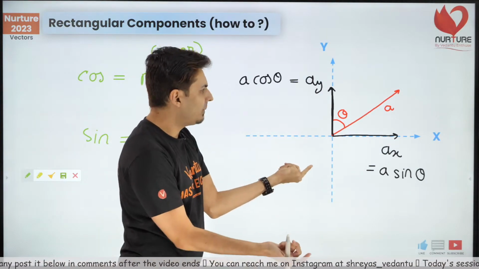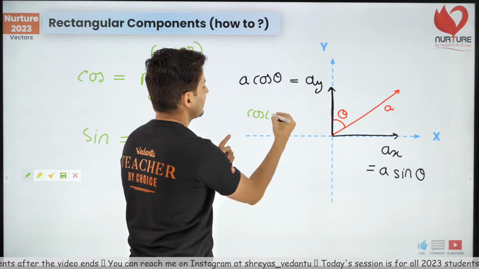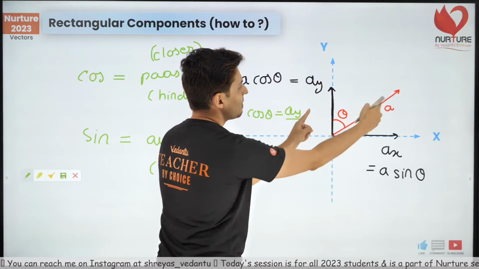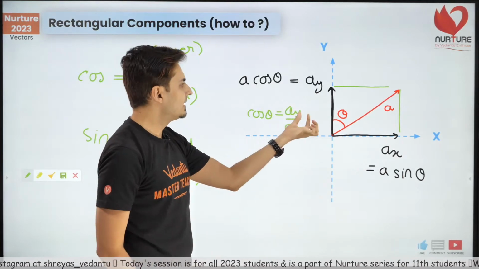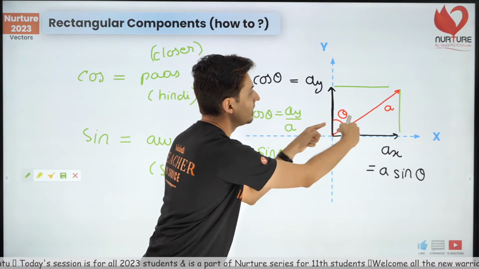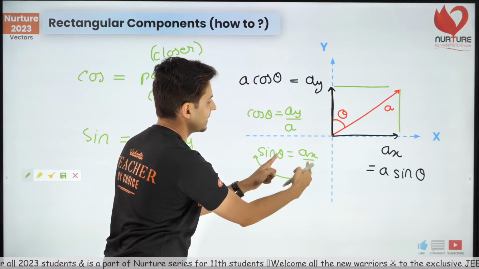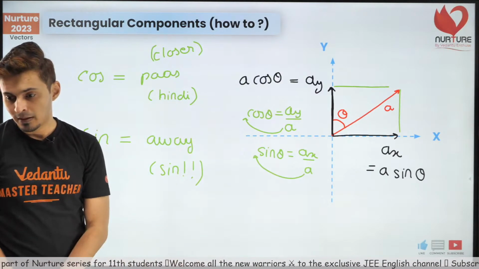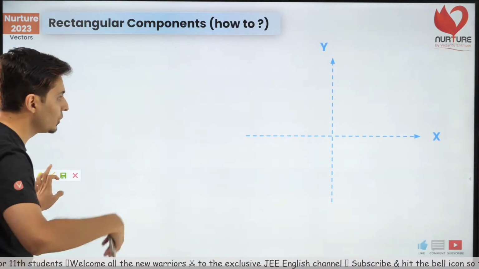You can get this by trigonometry also. What is cos theta, guys? Cos theta is adjacent by hypotenuse, which is a. So if you complete this triangle, you can see that cos theta is ay by a. And sine theta is opposite by hypotenuse, which is ax by a. So when you shift this a over here, you get this, and you shift this a over here, you get this. That's how you get it. Is that clear? Okay, now I'll show you some more.